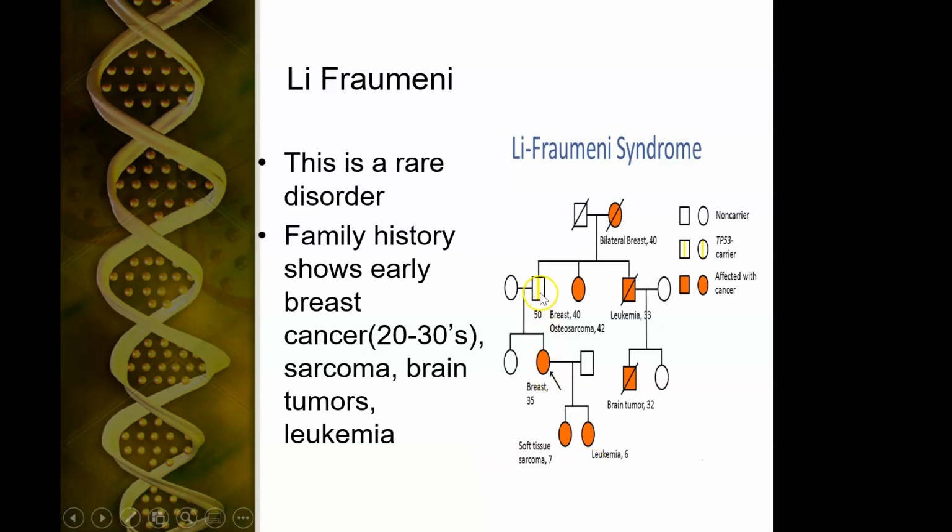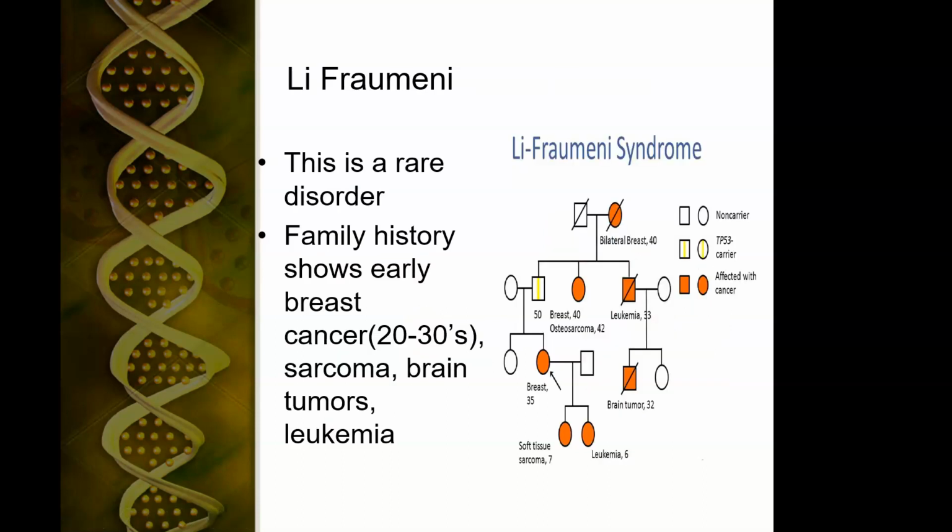This woman's father is 50 and he doesn't have cancer, but his sister had breast cancer at 40 and bone cancer, osteosarcoma, at 42, and his brother died at 33 of leukemia, and his brother's son died at 32 from a brain tumor, and her paternal grandmother died at 40 of bilateral breast cancer. That's a lot of cancers, a lot of different cancers.